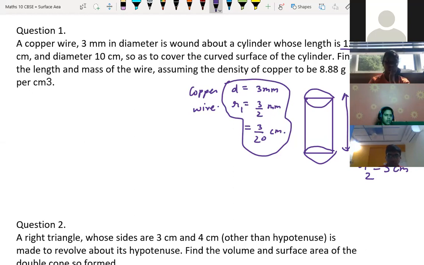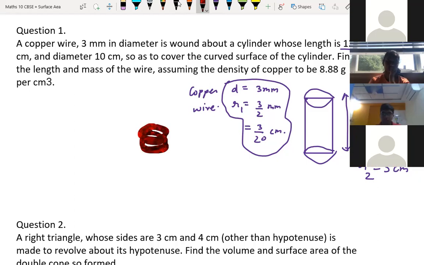See children, I'm just telling you how to find this. Just try to think over this. Suppose you are drawing a cylinder, putting circles one by one. If you put one circle, again one circle like this, will this become a cylinder or not?